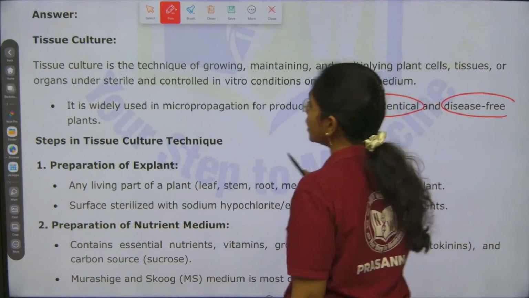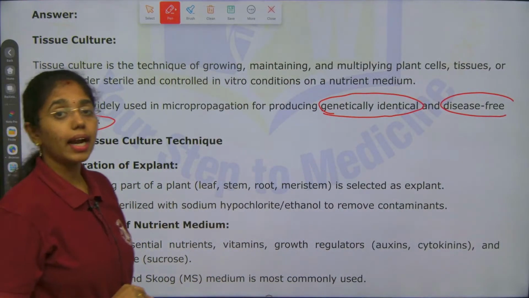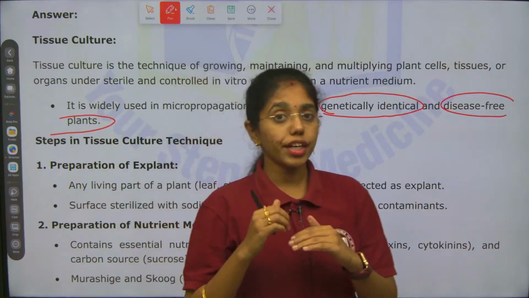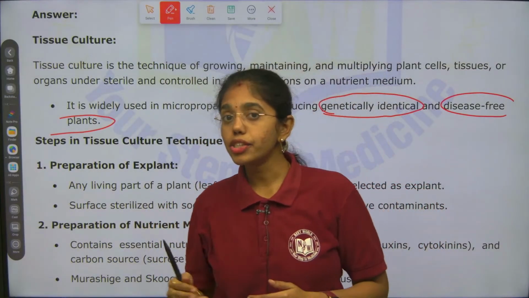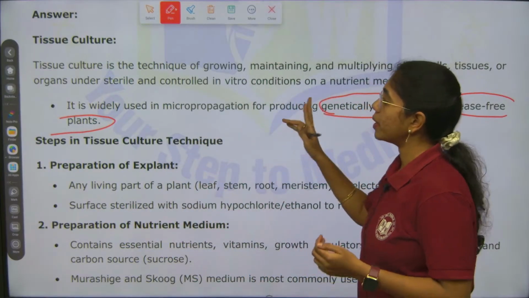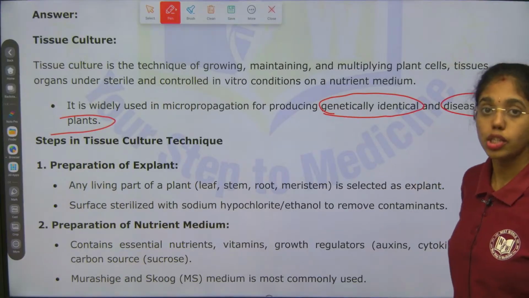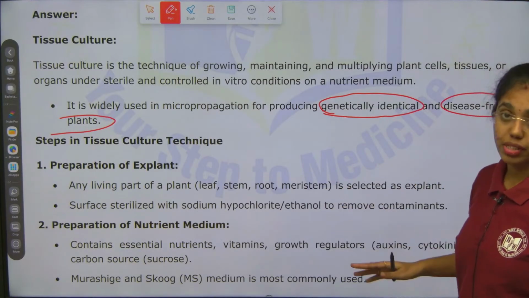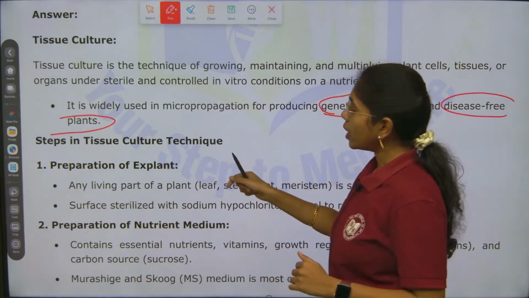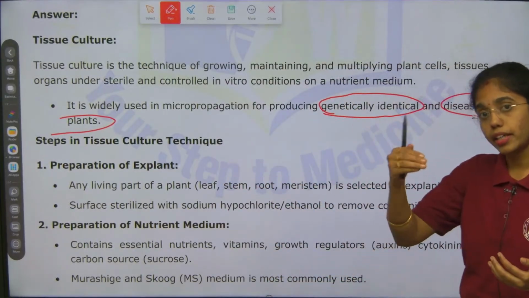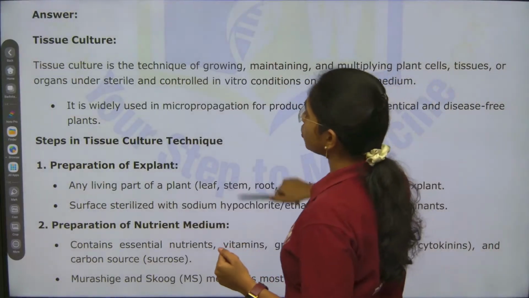and disease free plants. Why are they mentioned as genetically identical and disease free plants? They are genetically identical to their parental plants, okay, and they are disease free as we are propagating them in sterile conditions. The description or definition of the answer is very important in the beginning of the answer. Next, steps in tissue culture. It is better if you first write down the steps and then explain each step in detail. What are the steps of tissue culture?